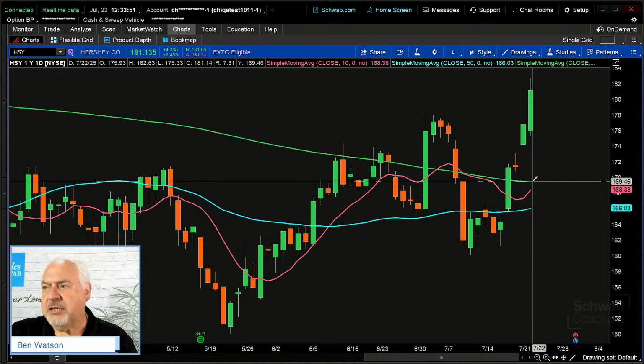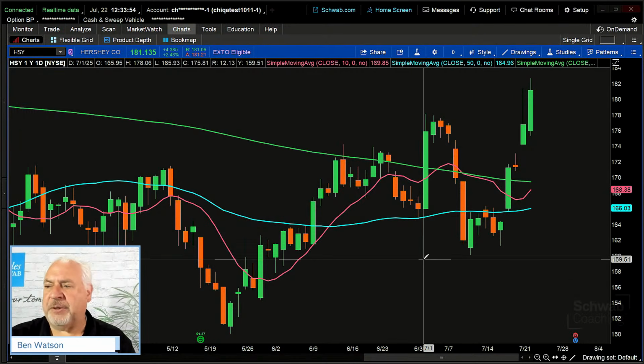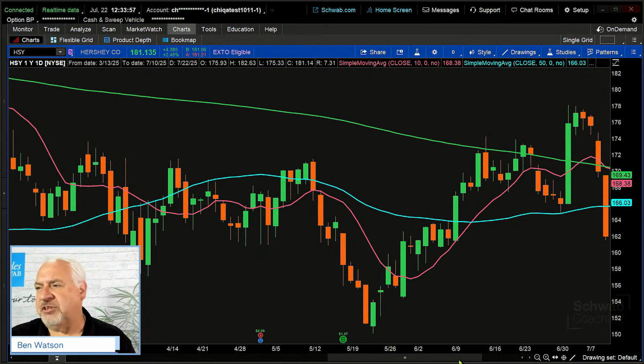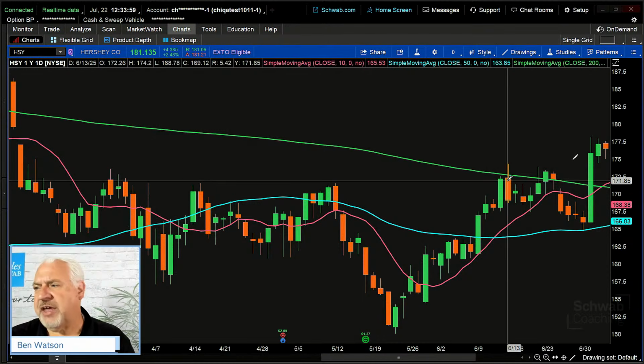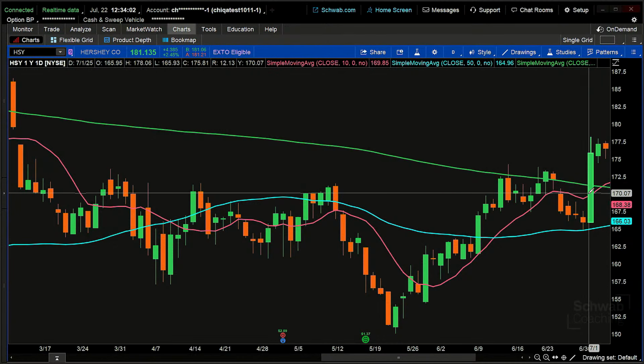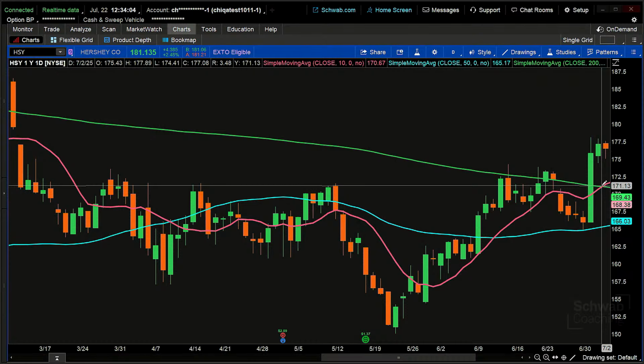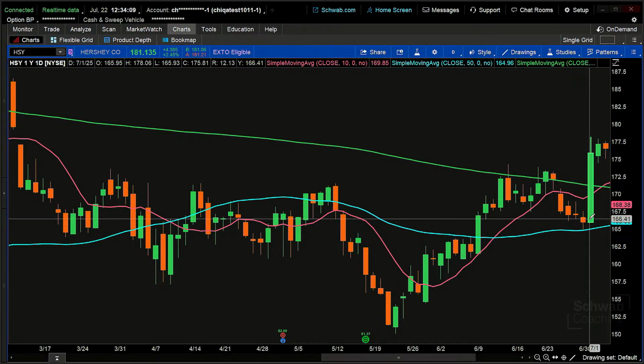Likewise, if you were in the trade and you were to see that reversal happen. So let's say we were back just a few weeks, right? And we saw that crossover happen. We got into the trade. There's that crossover of the 10 over the 50, or the 10 over the 200. We got into the trade at that particular point. We said, fine, my condition was met. If the 10-period moving average moves from below to above the 200, I'm going to enter the trade. Then the next if-then statement might be, if, however, the 10-period crosses back below the 200-period moving average, then get out of the trade.